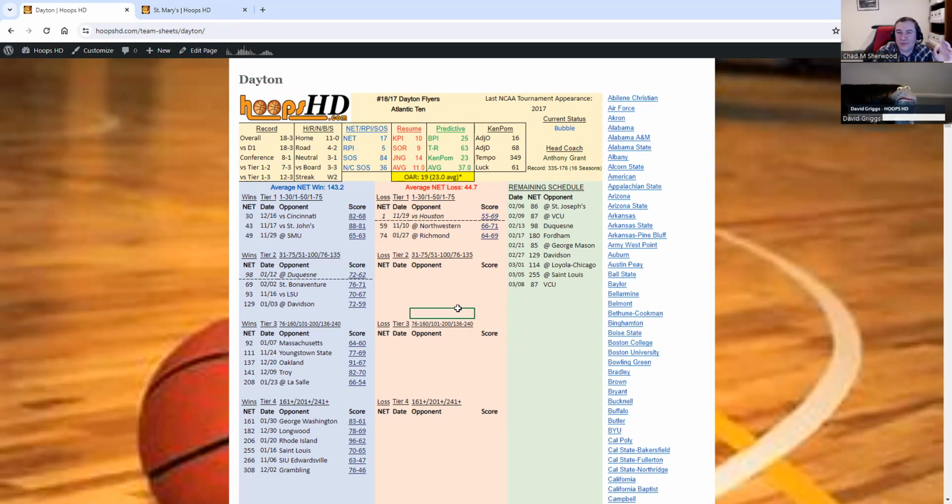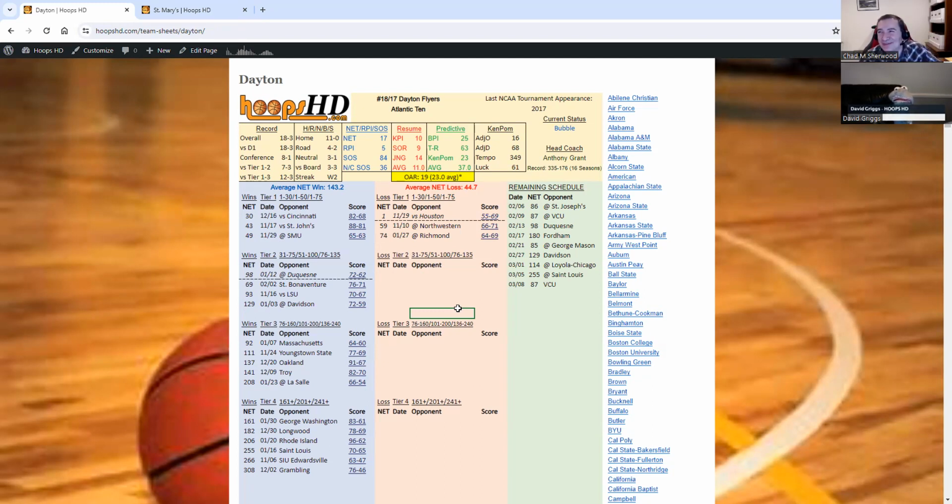And what we mean by teams we currently consider to be on the board, that is teams that we here at Hoops HD consider will either win an automatic bid through its conference, will get an at-large bid, or at least currently, as of the day you're looking at this, is on or near the bubble to get an at-large bid, which means probably the top 15 to 20 teams out as well. I said there's a little bit of leeway there because, quite frankly, the way it works is I'm the one who personally decides what team is on the board or not.